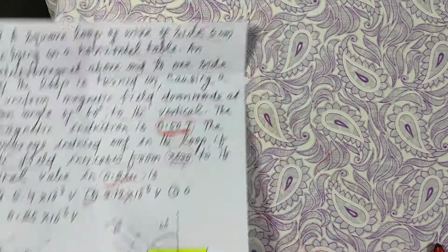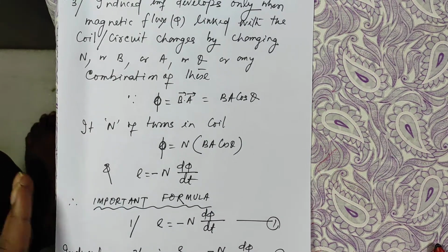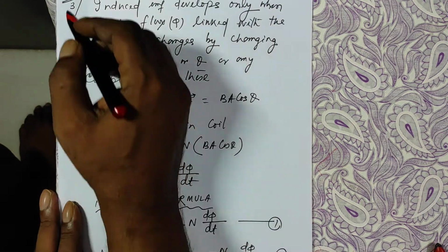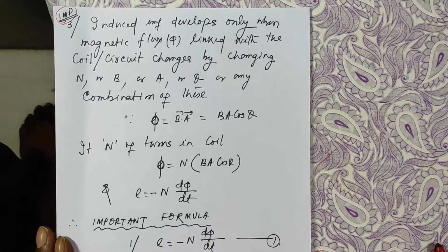Now let us go to the third one. The third one is important, and so also the fourth one. In the third one, we'll be learning a few formulas, right? If you can remember, you can answer numericals quickly.